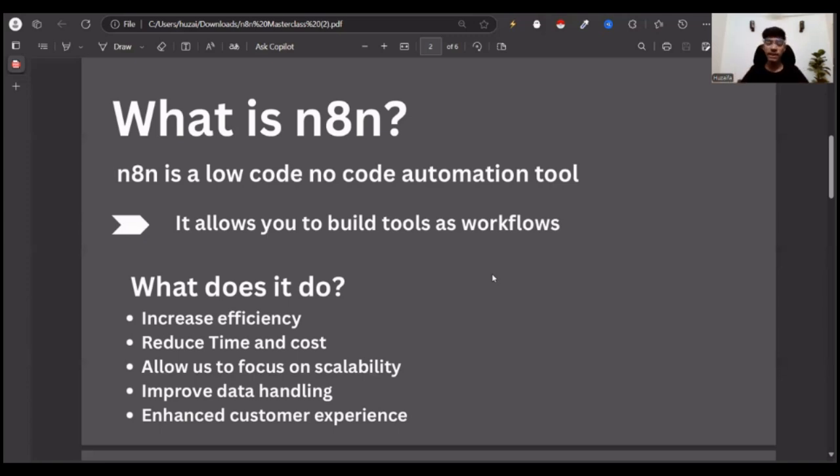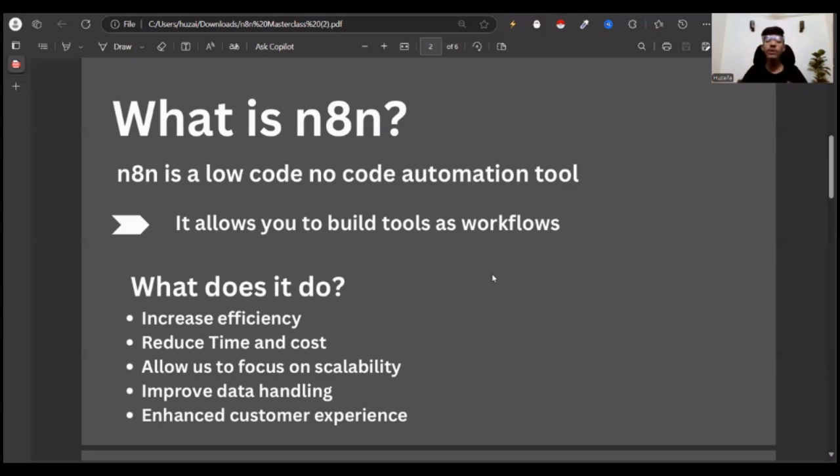It increases efficiency. Obviously, when you have a human doing all the tasks for you, it's going to increase the cost, and you will have less sustainability. There's less efficiency because humans have desires, humans have their own ways, right? But when you train a system like an n8n agent and implement it in your customer service or your lead scraping or whatever that is, it's just going to do the repetitive tasks. So you do not need to do that on a daily basis, right?